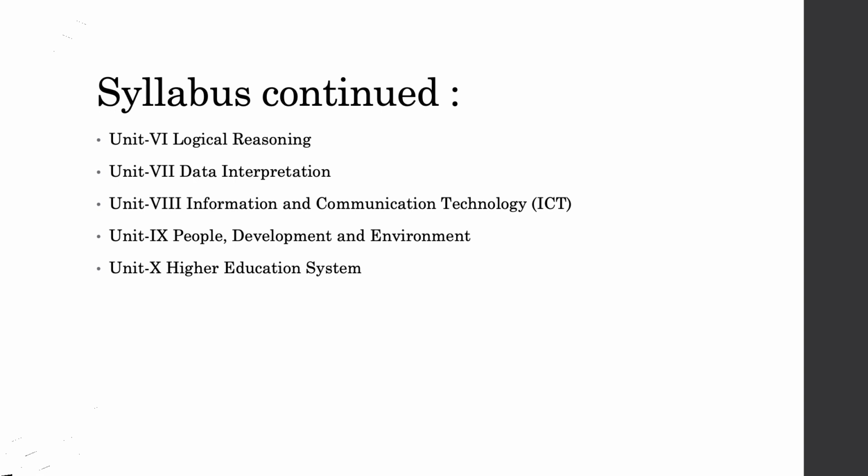And then there is the part on the higher education system, like how the higher education system developed in India, what are the stages, and what is the present scenario of higher education. All of this is very theoretical, and if one approaches a book or any course material for paper 1, this portion can easily be cracked with a little attention to the very basics in all these subjects.